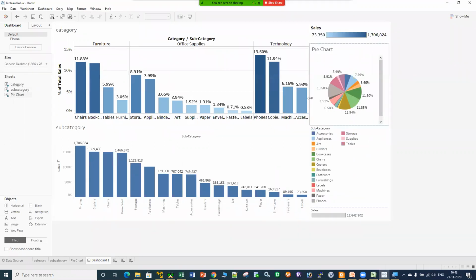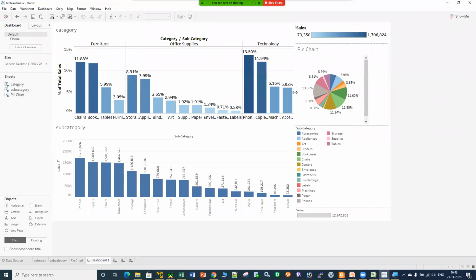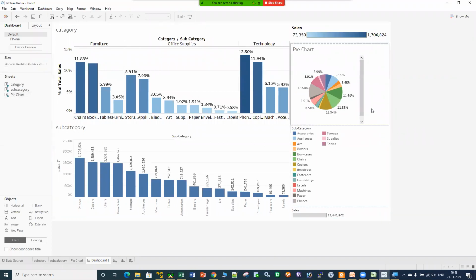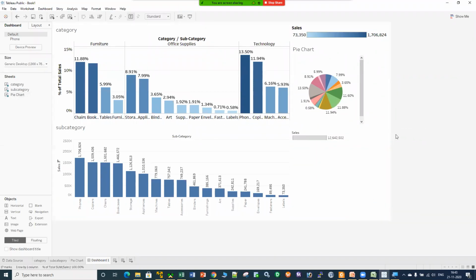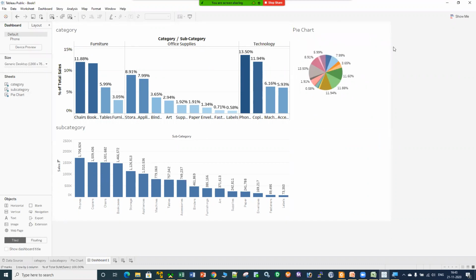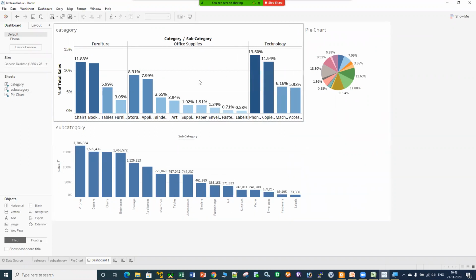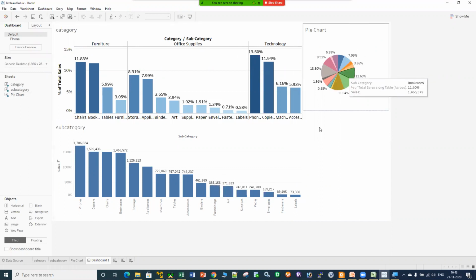And I can adjust my final dashboard. All right. This unnecessary color legend I can remove if I do not want it. I can remove these unnecessary color legends. Now, three things I am having with me. The first thing is sales for categories and subcategory wise. This is the subcategory sales, and this is the final pie chart.